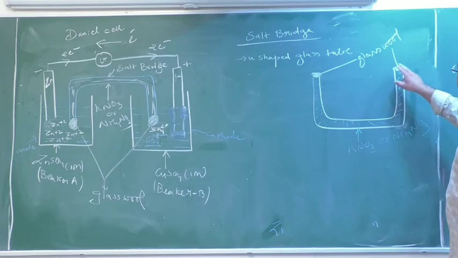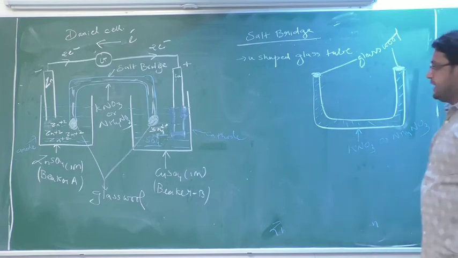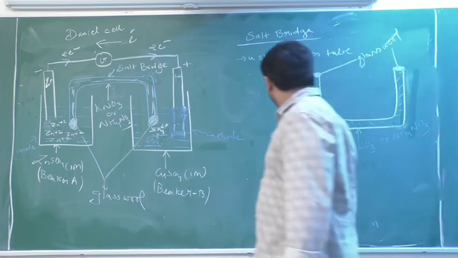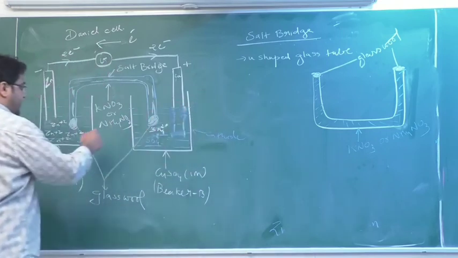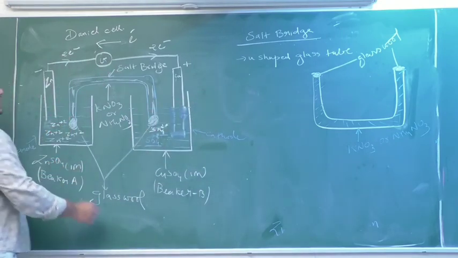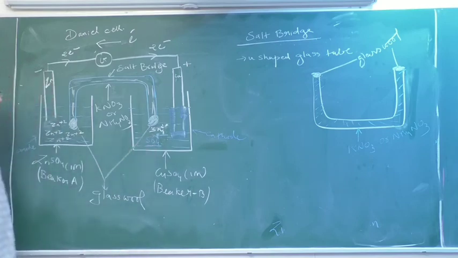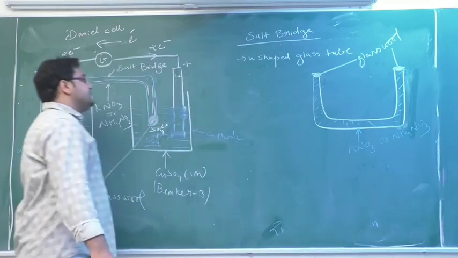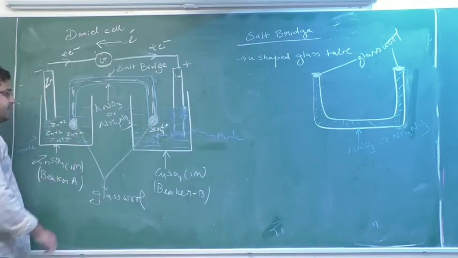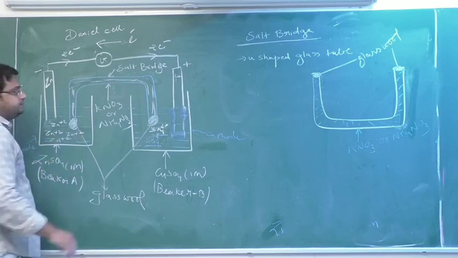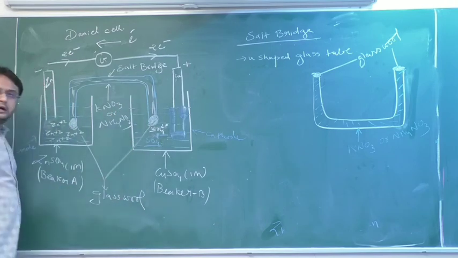The both ends are closed by means of glass wool, and the chemical filled is KNO3 or NH4NO3. Now this glass tube is placed inverted in such a way that one of its ends is placed in the anodic compartment and another end is placed in the cathodic compartment.